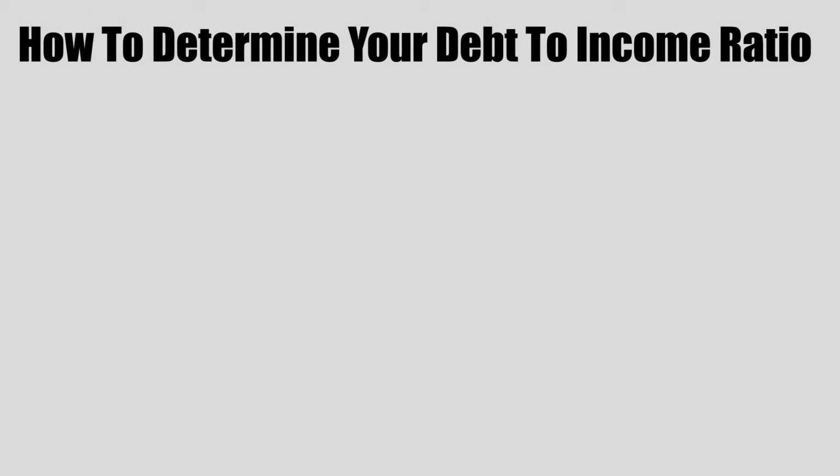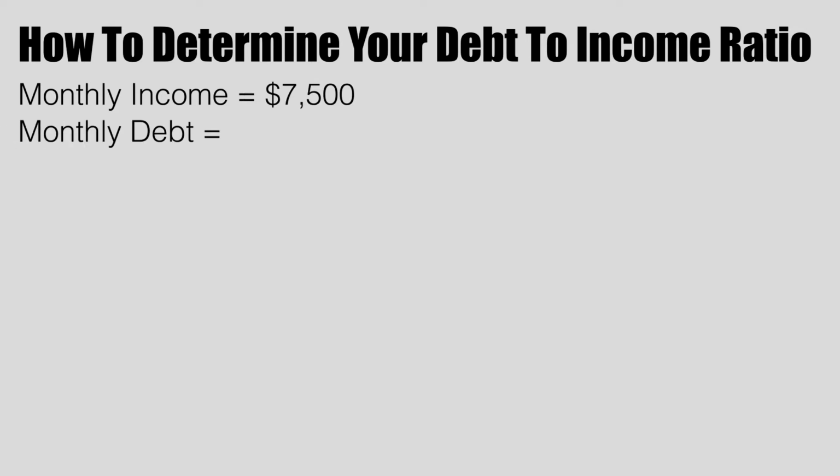It's simple math. So the very first thing, we look at your income and we always break it down to monthly. So let's say we have a husband and wife combined income of $90,000. That's gonna give you a monthly income of $7,500. So we figure out the income. Second thing, we gotta figure out your monthly debt, and that's gonna divide into two parts. It's gonna be your personal debt versus the PITI. Second fancy term, what's PITI? PITI stands for principal, interest, tax, and insurance. So that's one part of your debt, and the second part of your debt is gonna be your personal debt.